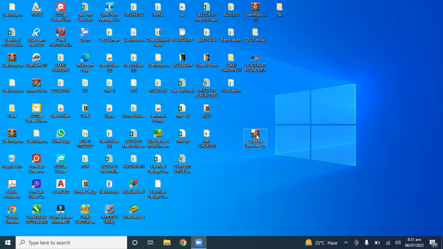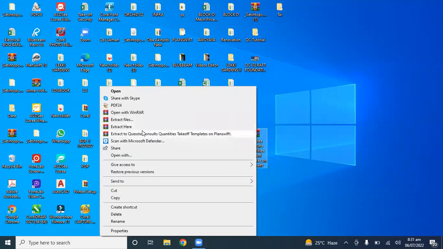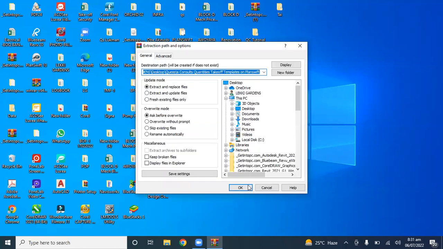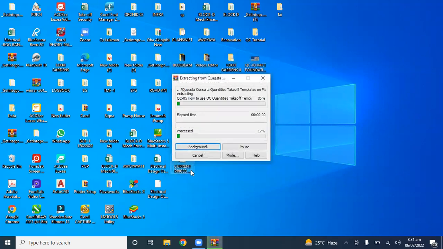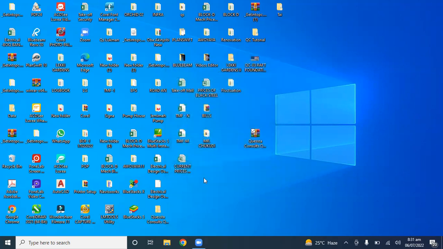I will right click on the zip and click on this extract files. Click OK. See, I should enter a password. The password to this zip is Jim Taiwo. I will click OK. So it has been extracted.